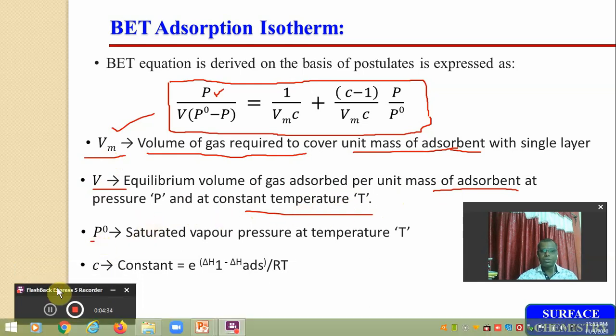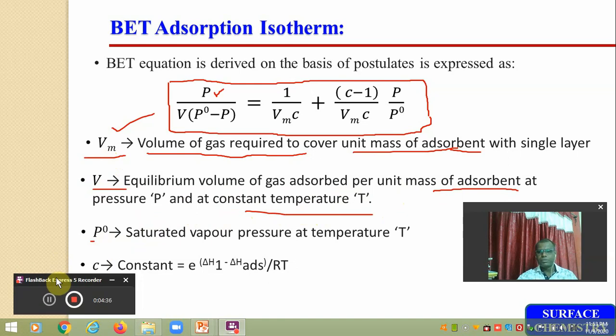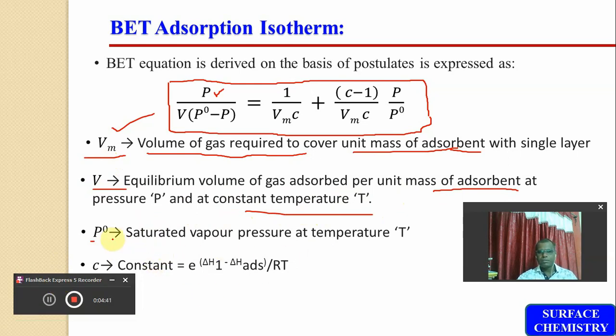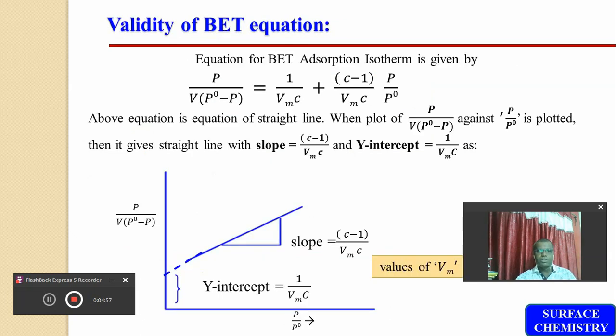P0 is the saturated pressure, because adsorption also depends upon the pressure; it is the vapor pressure of the adsorbed gas at the given constant temperature T. And C is a constant which is equal to e raised to (delta H1 minus delta H adsorption) divided by R into T, that we discussed in the previous part.